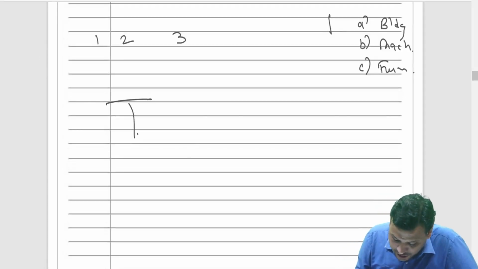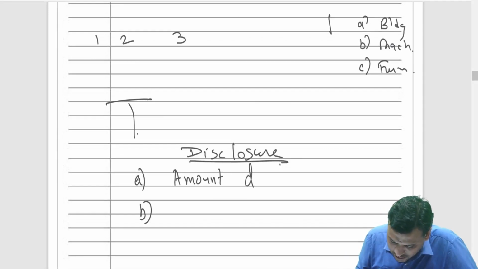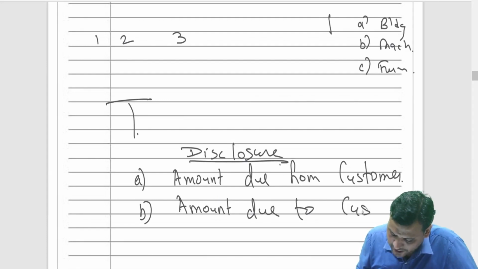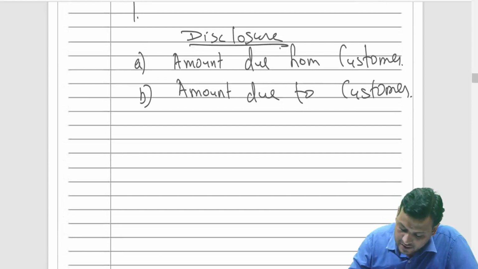The last disclosure point, I would just go over one area, and that is amount due from customer and amount due to customer. How to find out these two things? Somewhere this problem is arising.